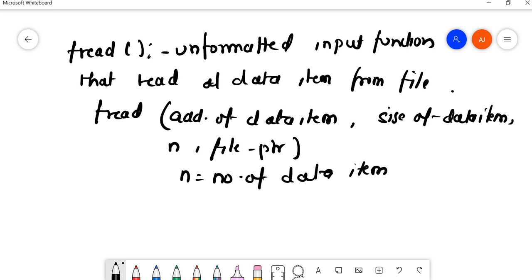Fine, so this is our fread function, and what was the fourth one? I think the fourth one was the fwrite function.